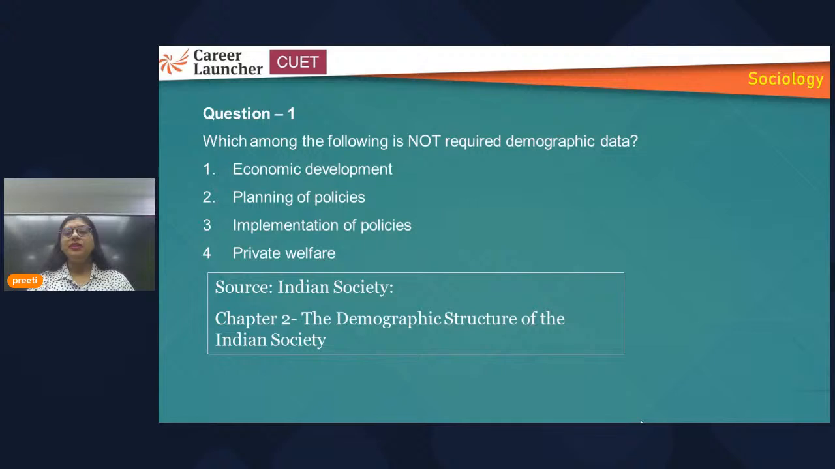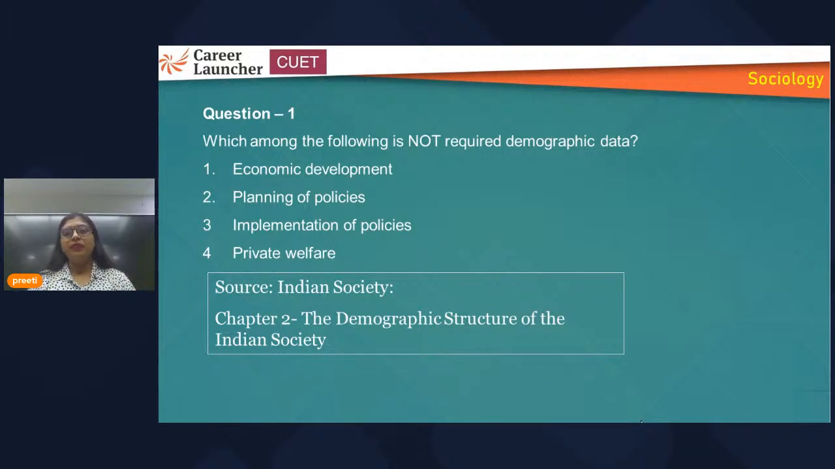If you see the first three options, economic development, planning of policies, implementation of policies, demographic data are required for these three things, because demographic means population. On the basis of the data of demography, the country or the government comes out with the economic development program, with proper planning, what policies have to be made, and how these policies need to be implemented, so that it can be favorable and help the targeted population. You need to have this understanding, and on that basis we can attempt this question.